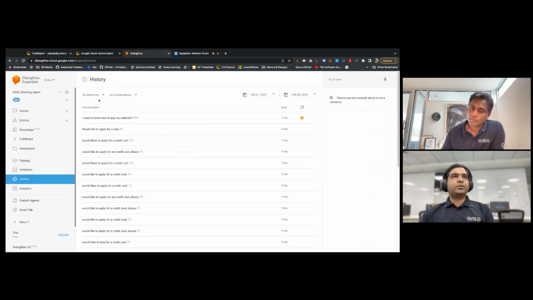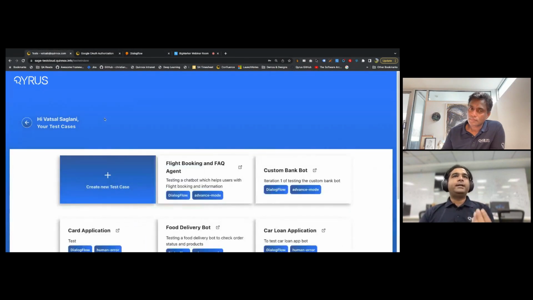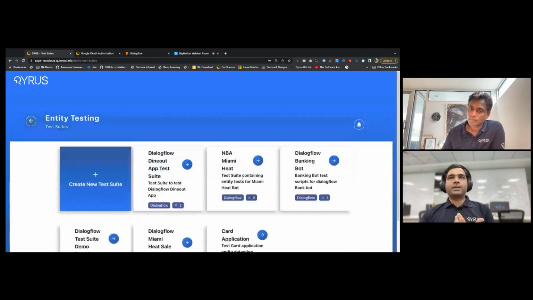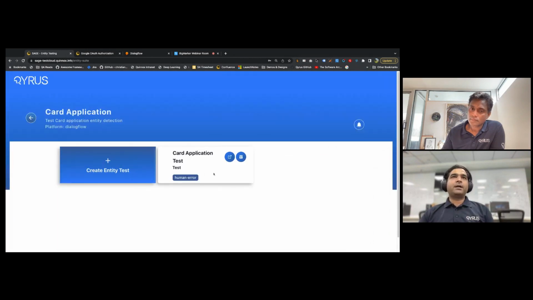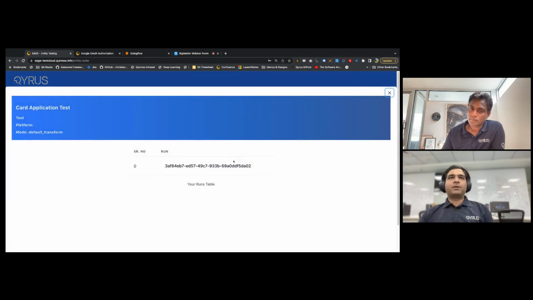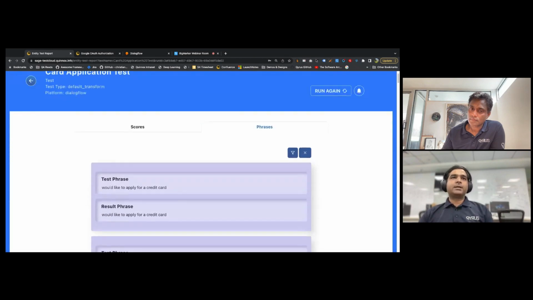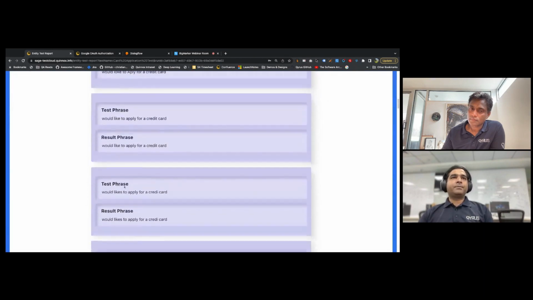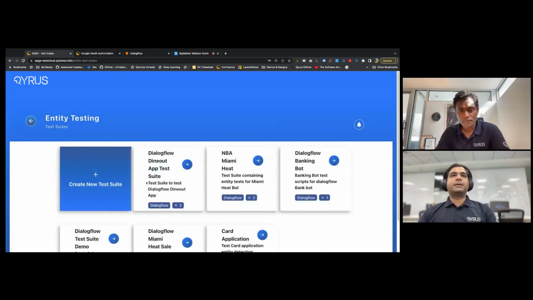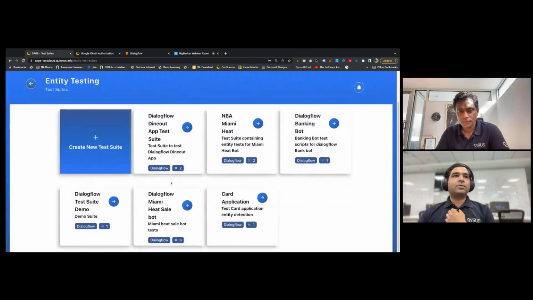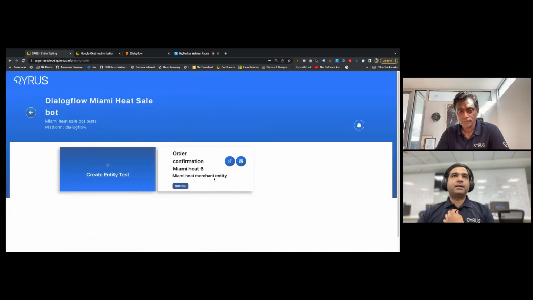Without going through the whole process of running it again, what we can also look at is how entity detection works. So I'll go back. Let's take this example of the card application test. This is applying for a card. I can go look at this test. Sorry, probably not this one. Let's go back and take a very simple example where it's easier to understand. Let's take this.